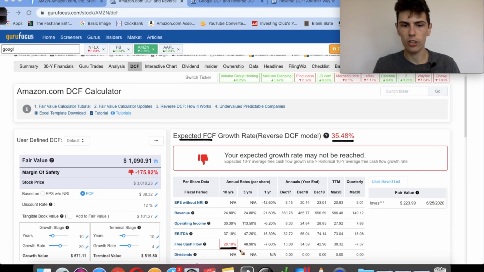And over the last 5 years, that has actually sped up and gone closer to 50%. And so I actually think this could be achievable for Amazon, especially if they stop reinvesting in their business so much. As they mature as a company, they're able to pull out more profits from the business instead of reinvesting and growing. At some point, Amazon's going to transition from this growth company to a mature company that's throwing off tons of cash flow. And I think we're going to start to see that in the next decade. So to me, it makes sense right now. Amazon looks like it's at a reasonable valuation.